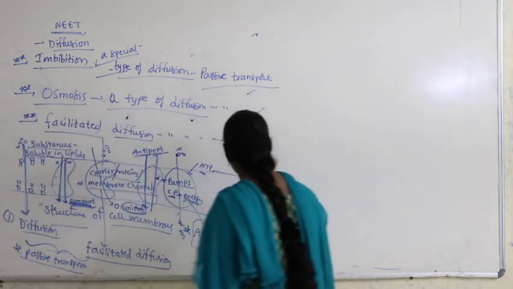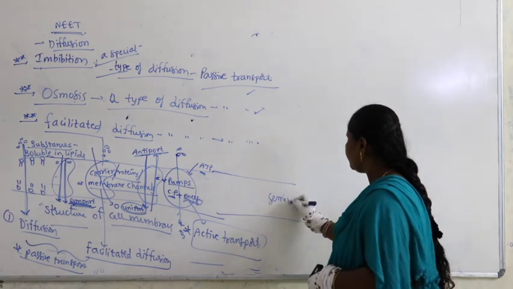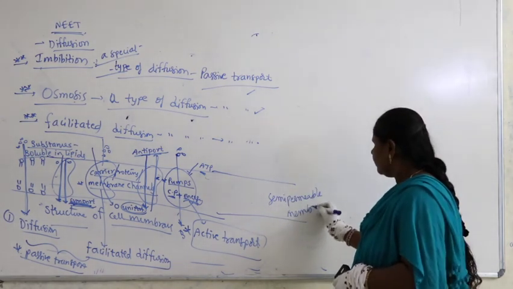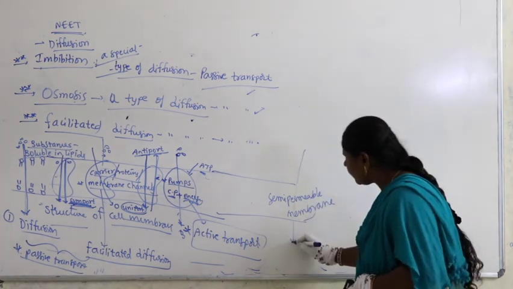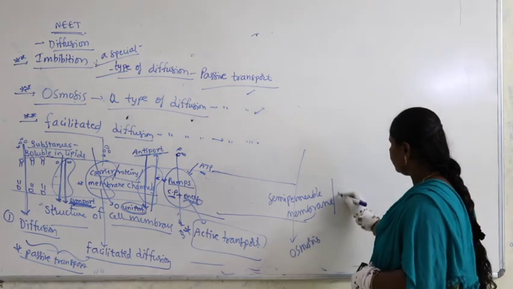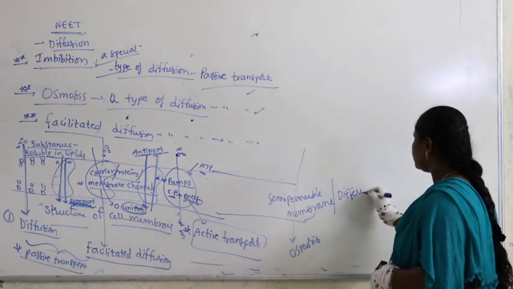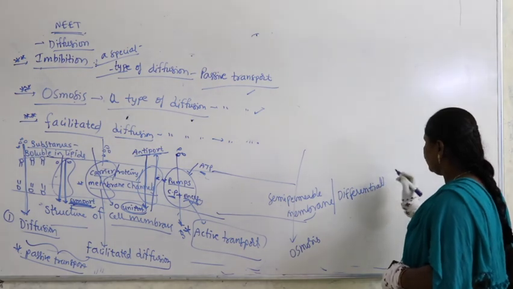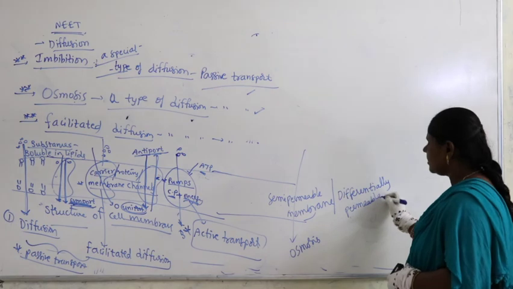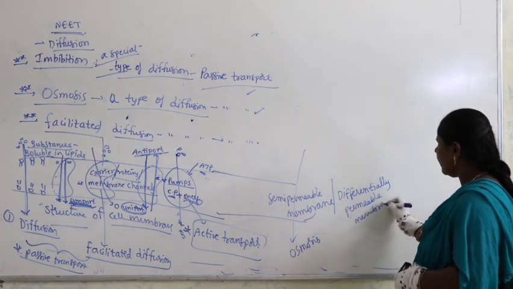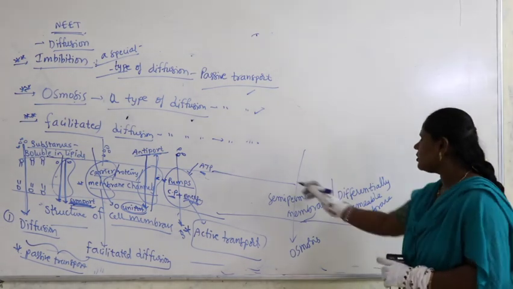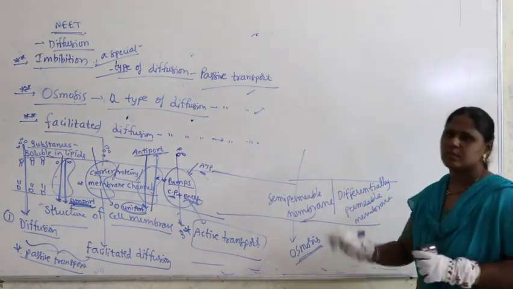Similarly, whenever it happens across a semi-permeable membrane, or a differentially permeable membrane, meaning it allows only a few molecules to pass and does not allow other molecules to pass, this is called osmosis.